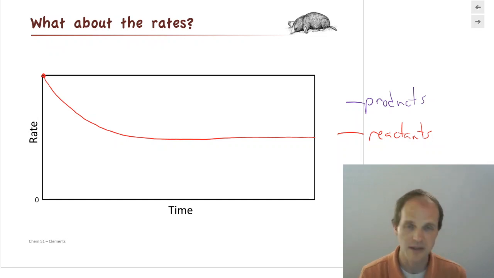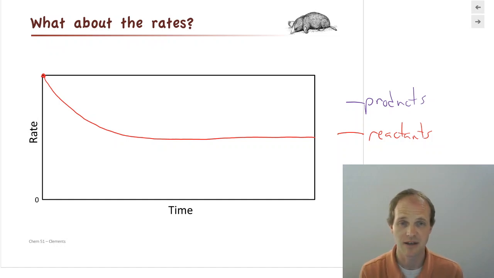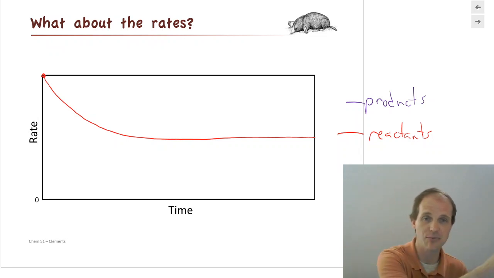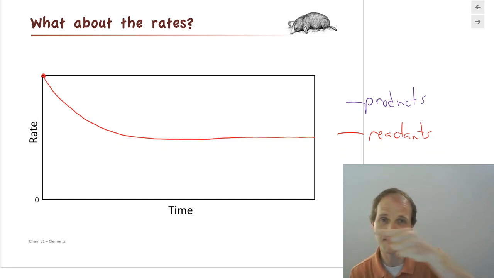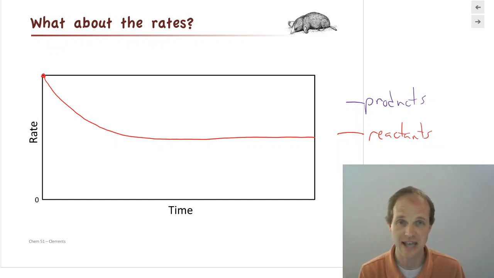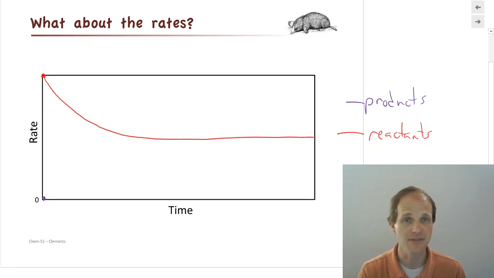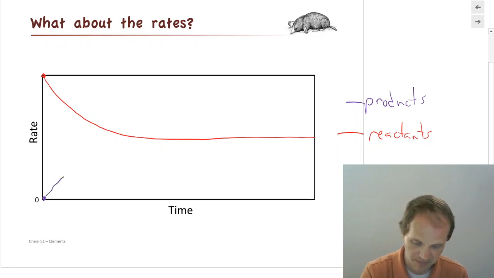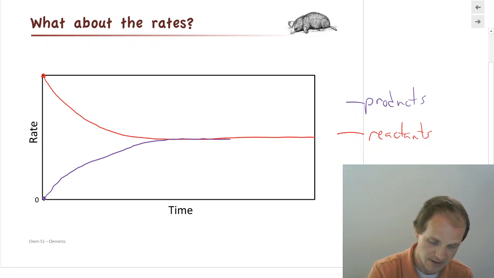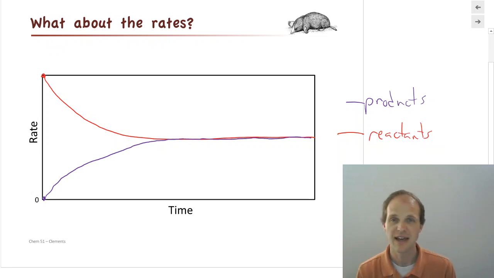The products, well, if you don't have any products to begin with, what's the rate of the products reacting? You're like, products don't react. Yes, they do. In an equilibrium situation, reactants are making products, that's a reaction, and products are making reactants, and that's also a reaction. So we know that at the beginning, because we said so, we don't have any products, so the rate of the products reacting must be 0. But as you start to make products, the more and more you have, the more and more are going to react, and you're going to find that this goes up over time until that happens.